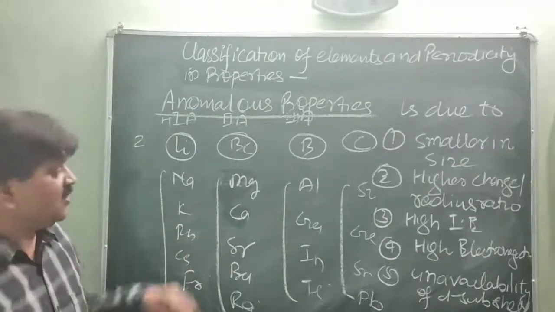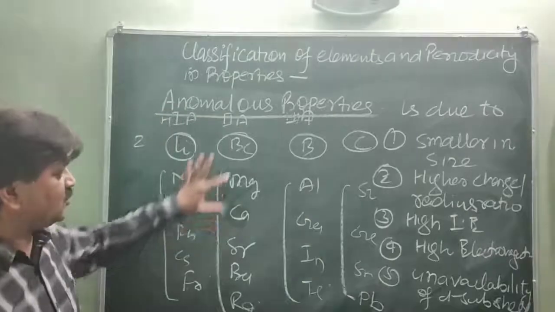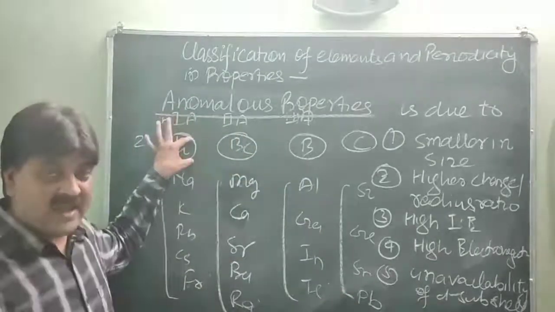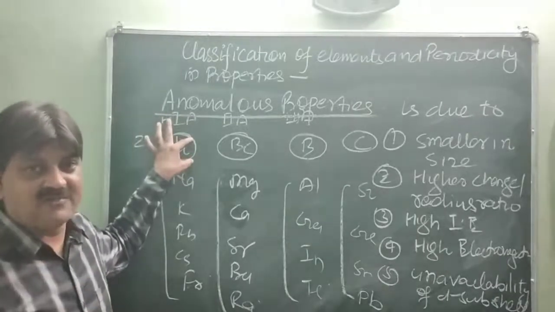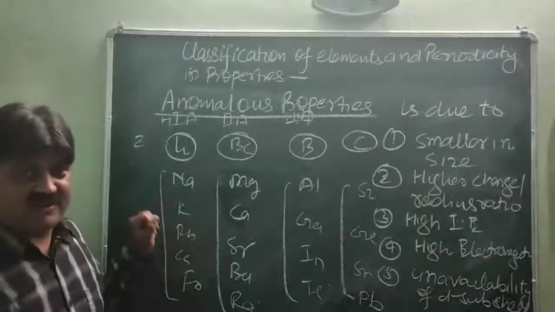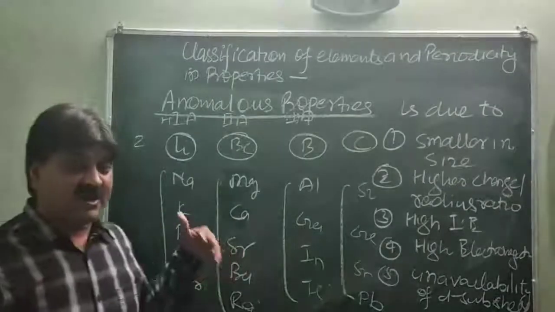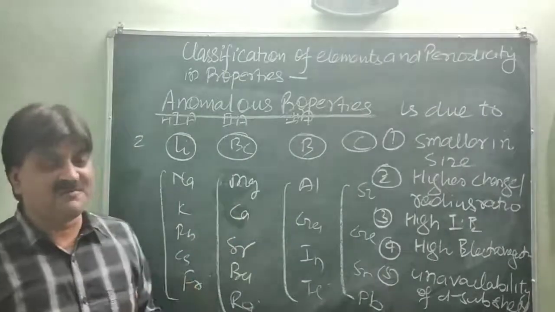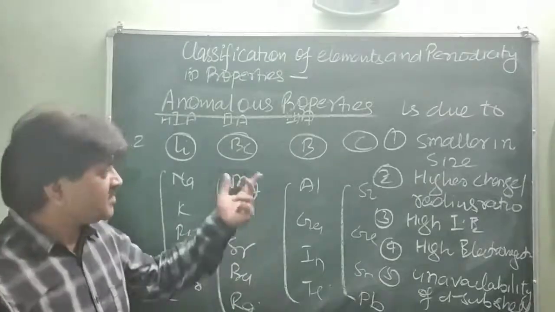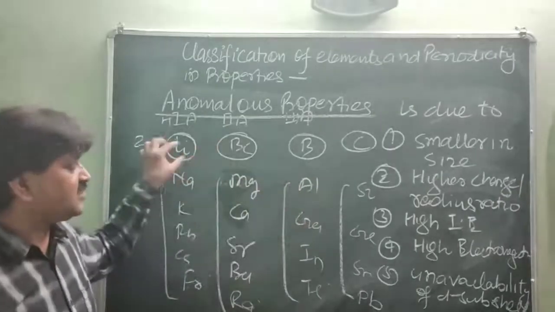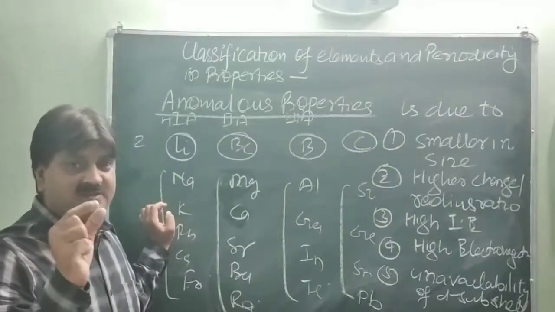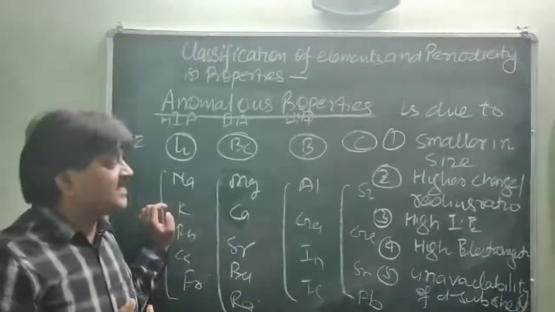Why does the first element show different properties to the rest of the elements of the same group? Because of the smaller size, very small size, it mostly forms covalent compounds. However, the rest of the elements, like sodium and potassium, form ionic compounds. Beryllium also prefers to form covalent compounds, whereas the rest of the elements form ionic compounds. So it is due to the smaller size. High charge radius ratio, because with a smaller size the charge is concentrated very near to the center, and this is the reason for the high charge radius ratio.